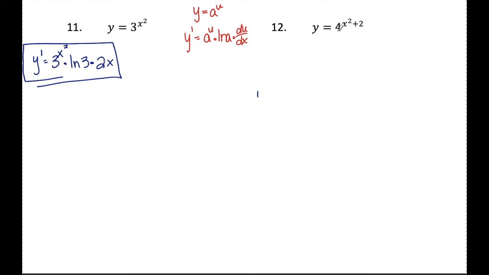Number 12, same idea. I have a number as a base, variable in the exponent, so I'm applying this a to the u rule. So y prime is going to be a to the u, or copy what you see, ln the base, ln 4, times the derivative of the exponent, the derivative of x squared is 2x.